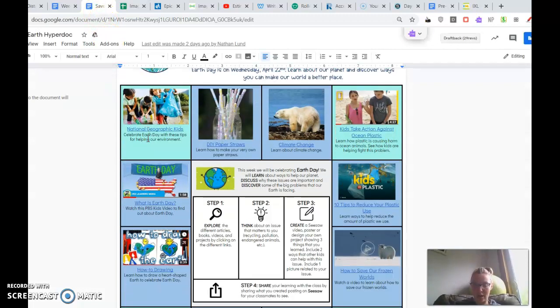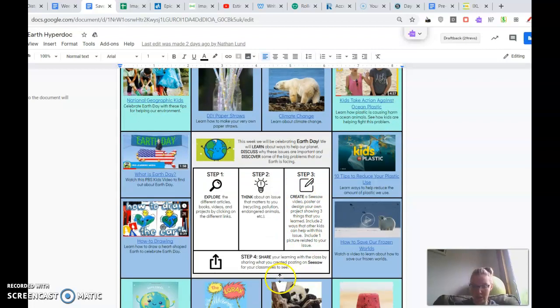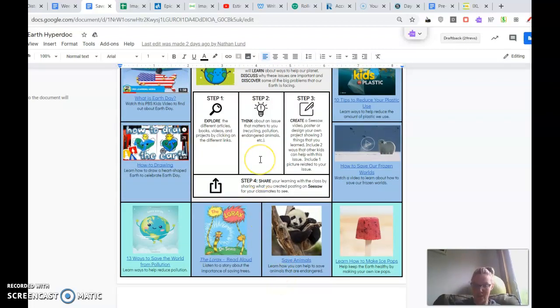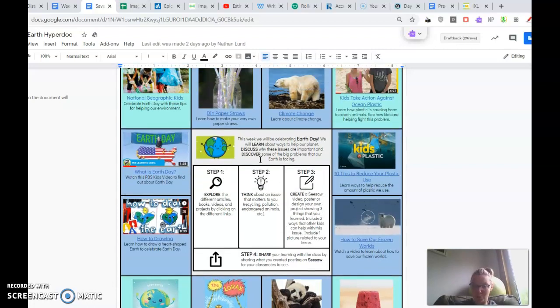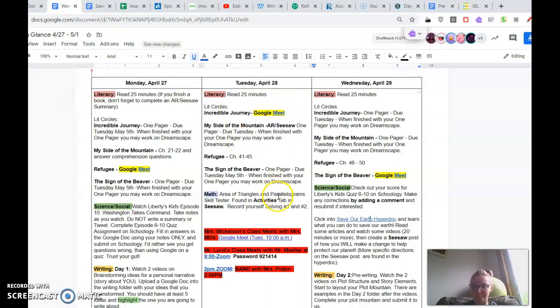Okay, so here's our Hyperdoc for Earth Day. Here's your directions of what you're going to do. Step 1, 2, 3, what you need to do in Seesaw, and then 4, how you share it in Seesaw. Okay, so there's some really fun things in here for you to explore and learn about, and then come up with an idea of how you're going to help the Earth.